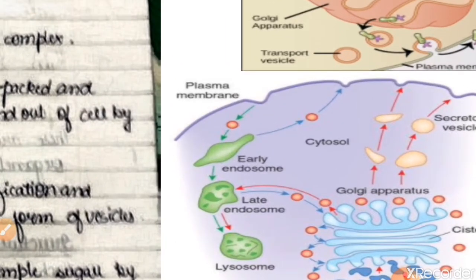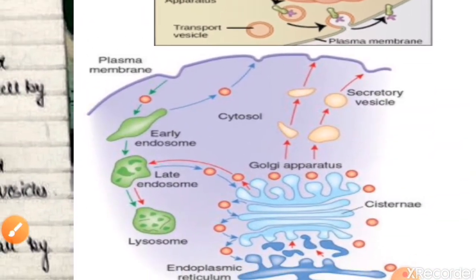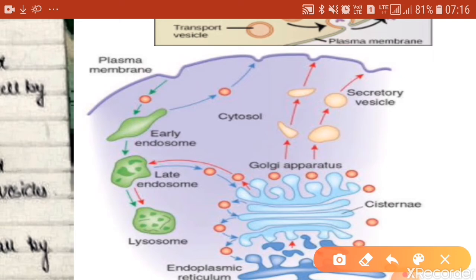This diagram shows the complete functions of Golgi bodies. One is that it is involved in making lysosomes.